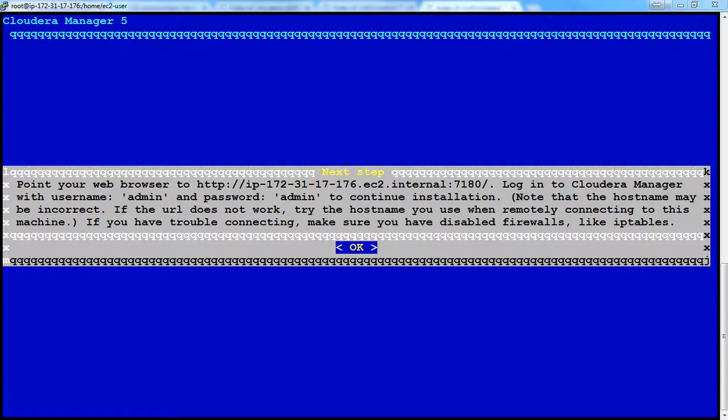So that is the username and password for my Cloudera Manager. So I'm going to make use of them.